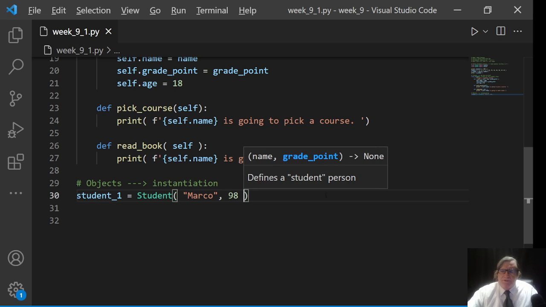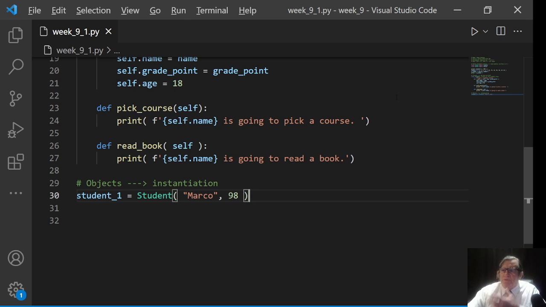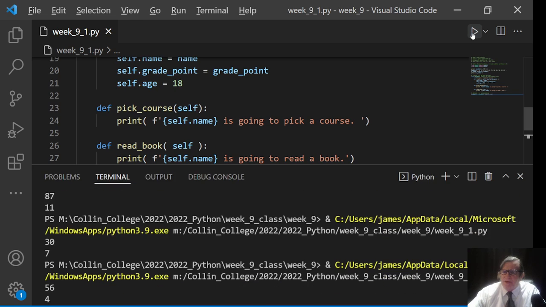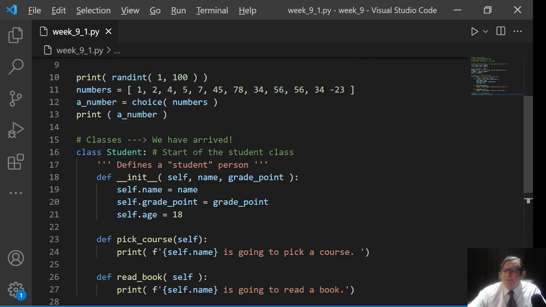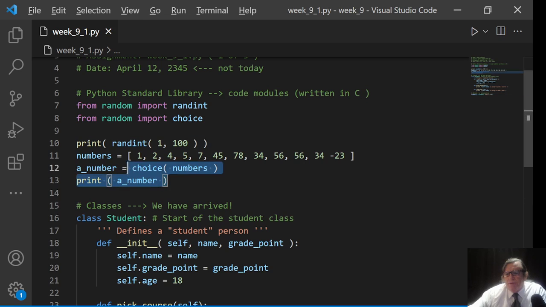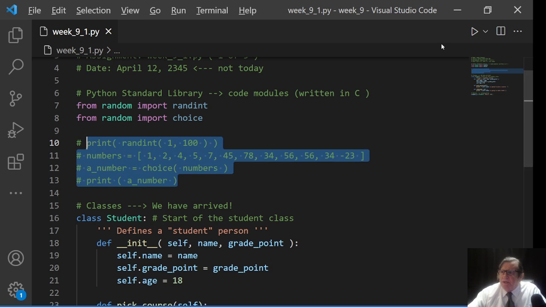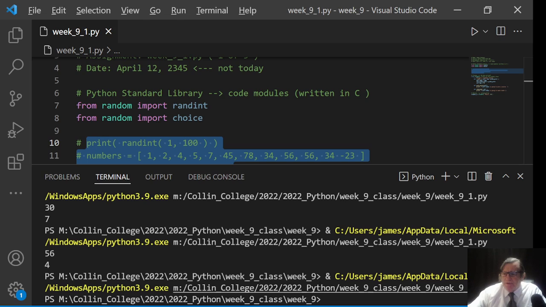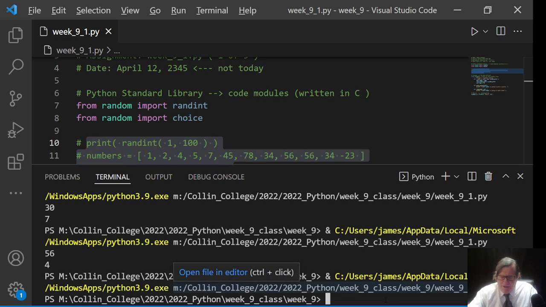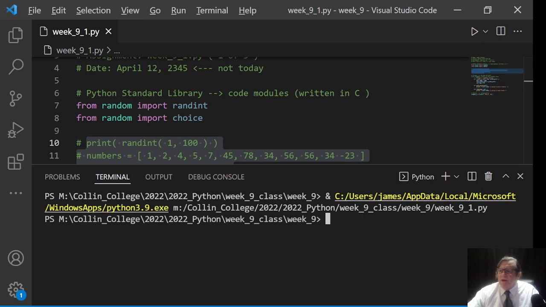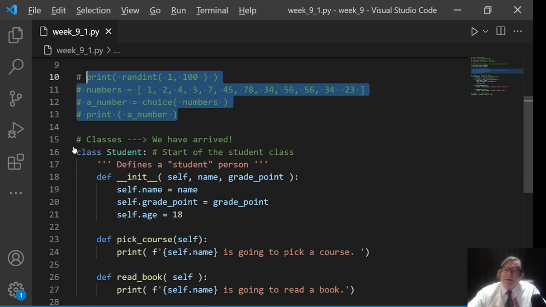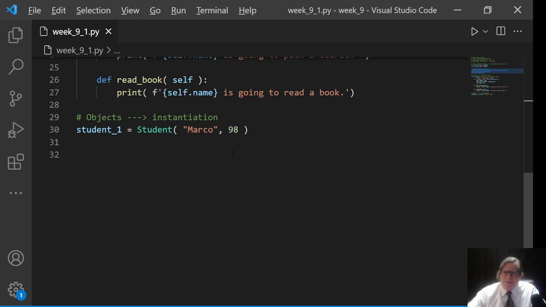Okay? So at this point, I'm going to run it just to make sure I haven't made too many mistakes here. And it looks like I'm printing out my random ints here. I don't want that to distract me, so let me just go ahead and comment those out, Control /. And let me run it again. It doesn't do anything, right? Come down here and do CLS or clear, and then I'll run it again. It doesn't do anything, right? Because I haven't done anything. I've created a class definition, and I've created an instance of the class.